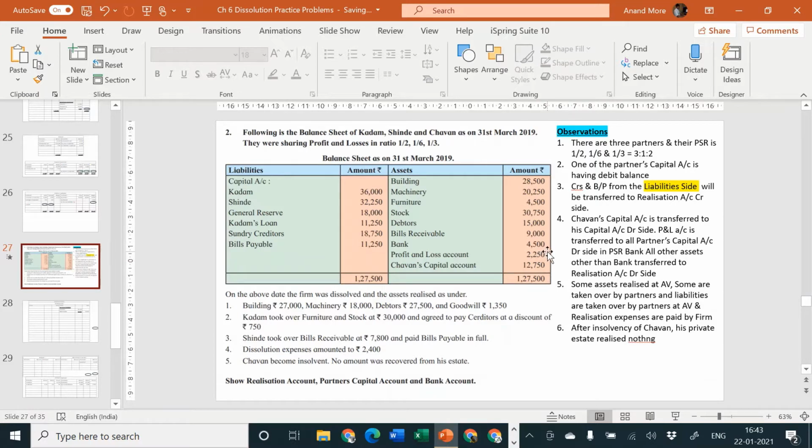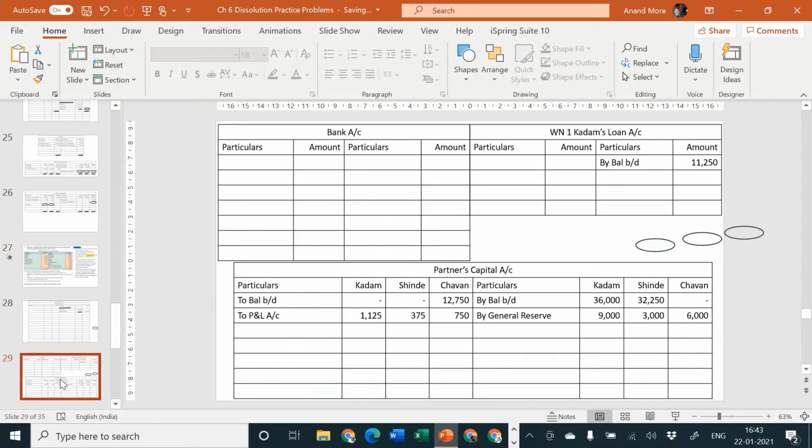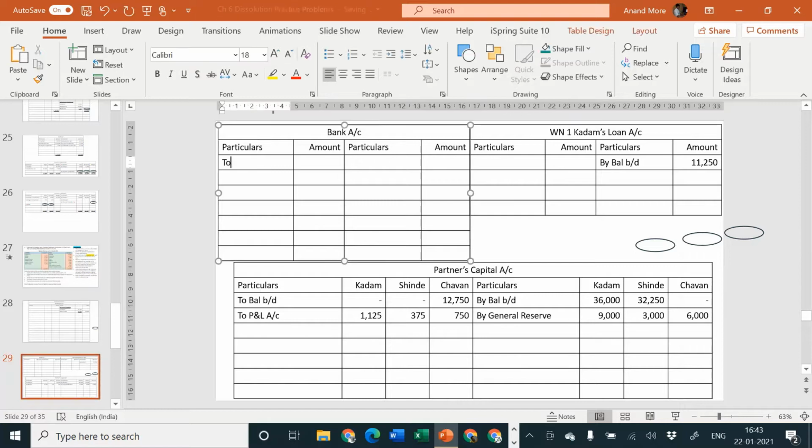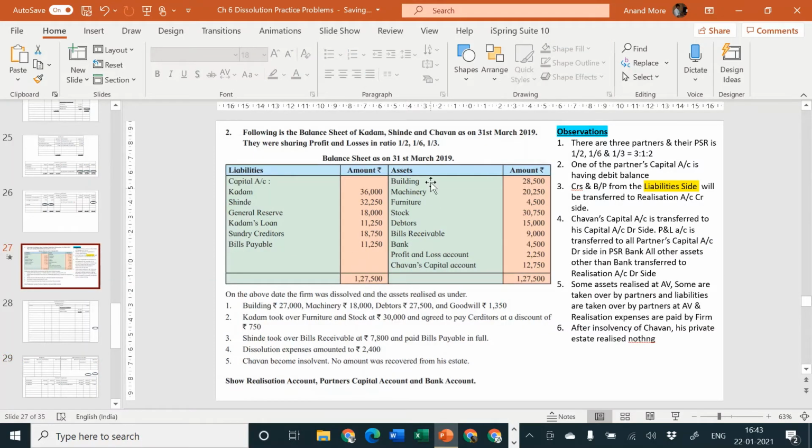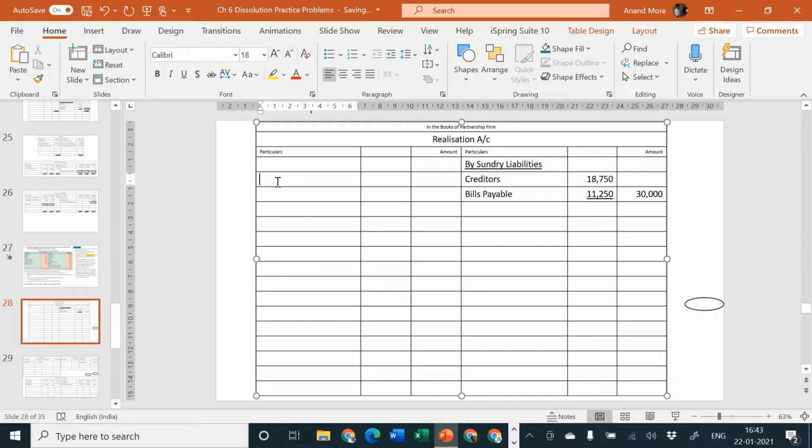Now bank account is 4,500. We'll consider bank account debit side, to balance brought down 4,500. Okay, next one, all other assets: building, machinery, furniture, stock, debtors, bills receivable.